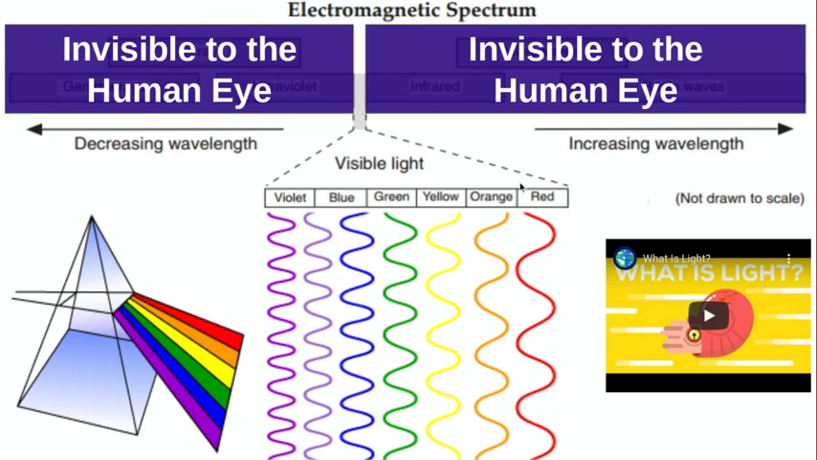If you want to learn a little bit more about the colors we see and the stuff we cannot see, definitely watch this video. It does a really good summary about the electromagnetic spectrum and just what light is in general.